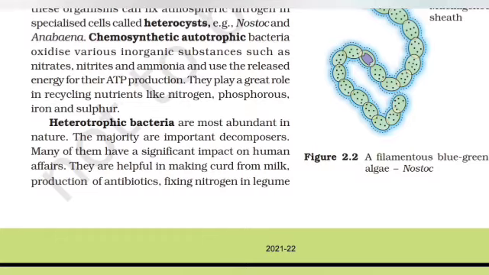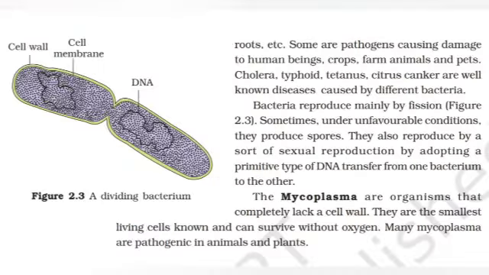They are helpful in making curd from milk, production of antibiotics, fixing nitrogen in legume roots, etc. Some are pathogens causing damage to human beings, crops, farm animals, and pets. Cholera, typhoid, tetanus, citrus canker are well known diseases caused by different bacteria.